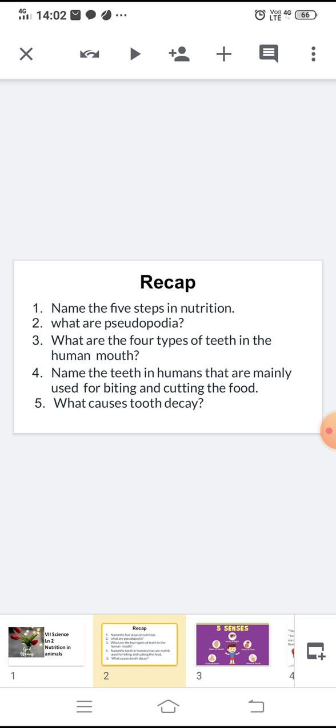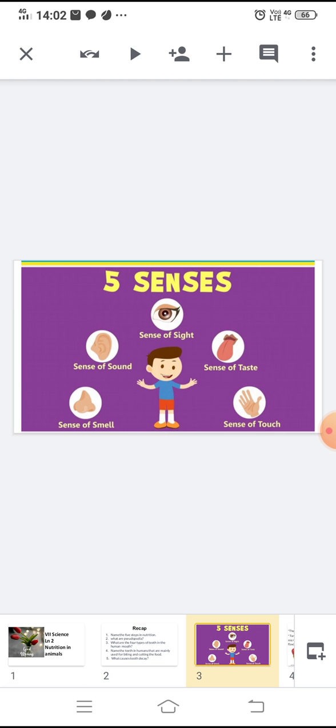What are the sensory organs? The 5 sensory organs are eyes, ears, nose, tongue and skin. Eyes is the sense of sight. Ears is the sense of sound. Nose is the sense of smell. Tongue is the sense of taste. Skin is the sense of touch.